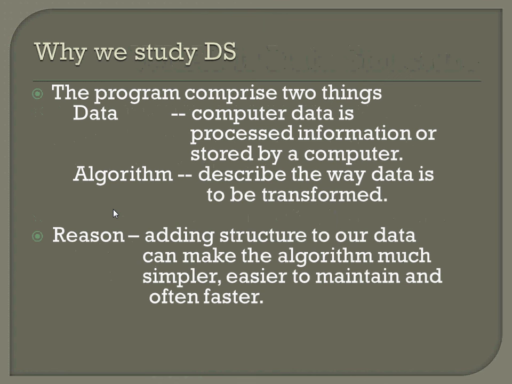So why are we studying data structure? For that, we must know what is meant by data and what is meant by algorithm. Data, in computers, means stored data and processed information. An algorithm describes the way data is to be transformed, and the simplest way I'm saying is a step-by-step procedure of executing the program. There's no fixed rule in writing the algorithm. One thing is we have to explain it in an understandable format so that we can know how the program is executed.